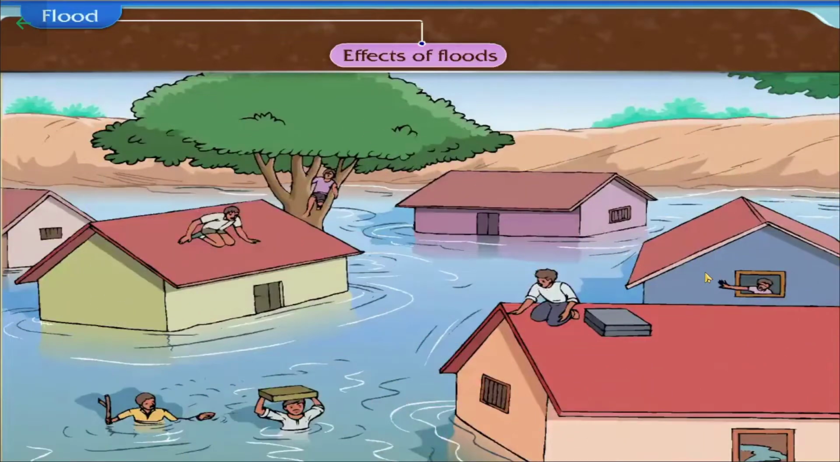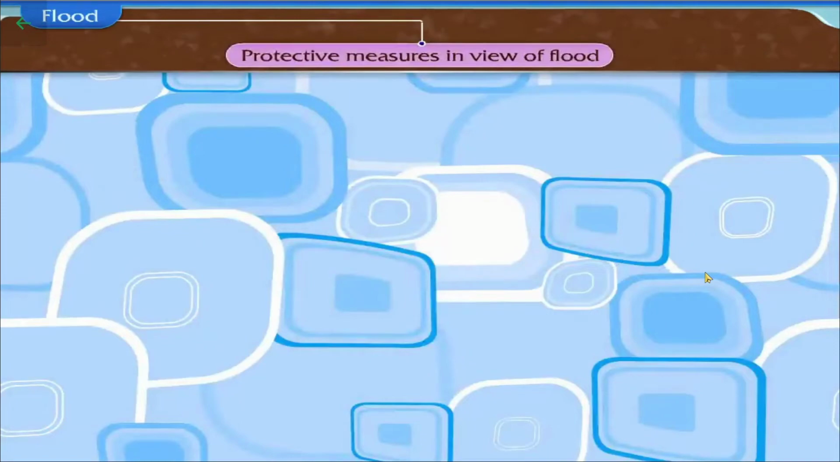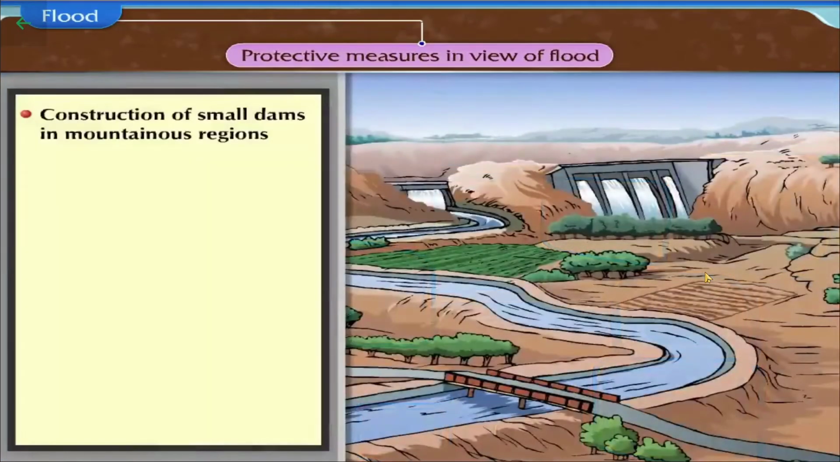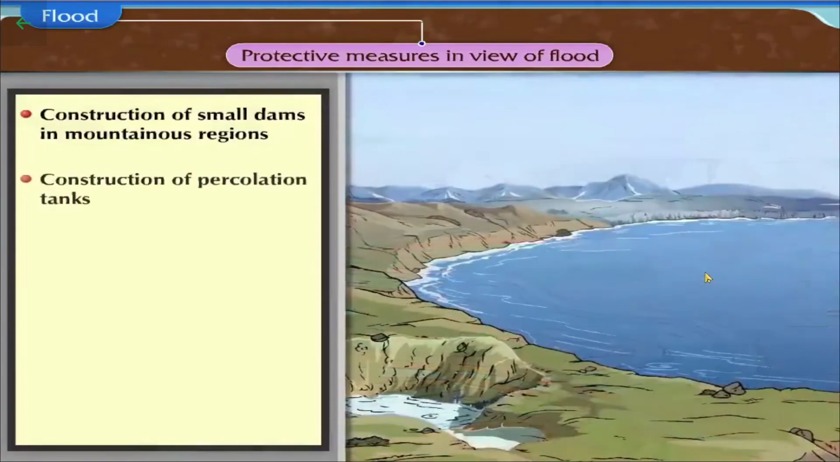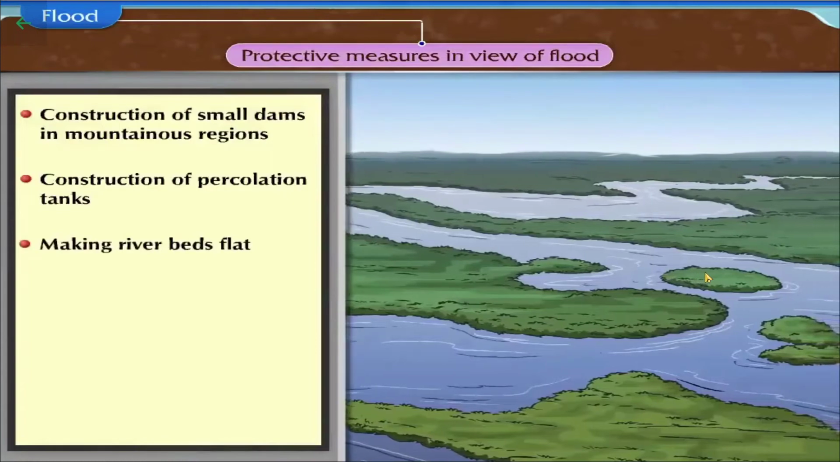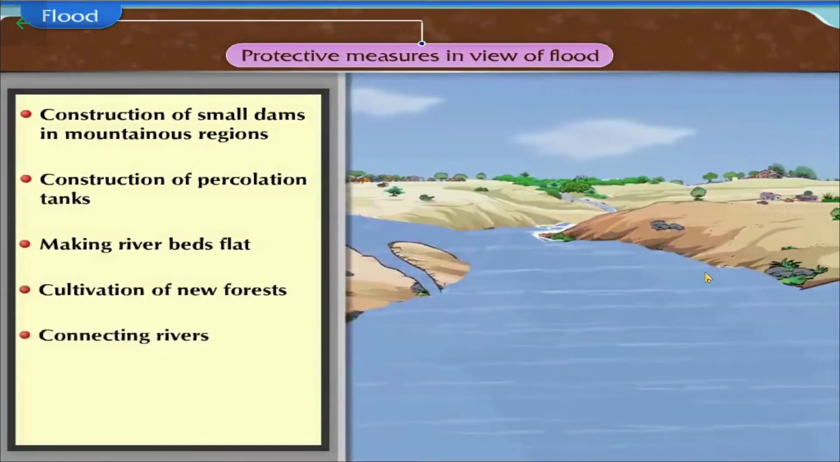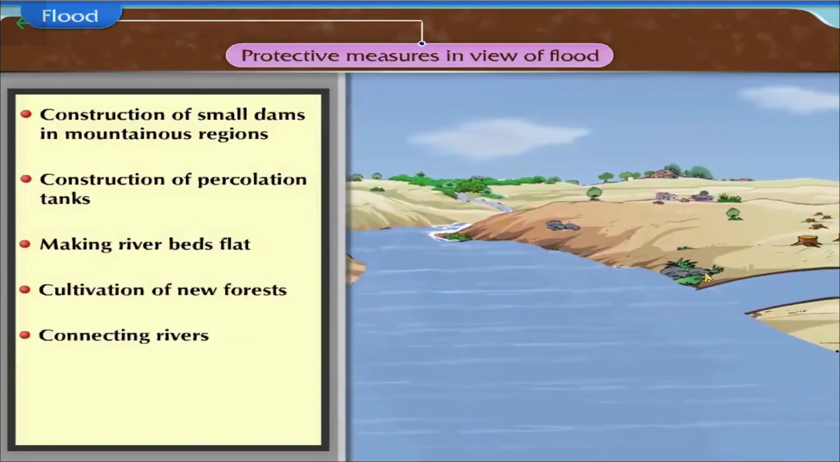Come, let us now quickly learn about some protective measures that can be adopted in view of floods. Protective measures in view of floods. Construction of small dams in mountainous regions. Construction of percolation tanks, making riverbeds flat. Cultivation of new forests and connecting rivers are some of the protective measures that can prevent flooding.